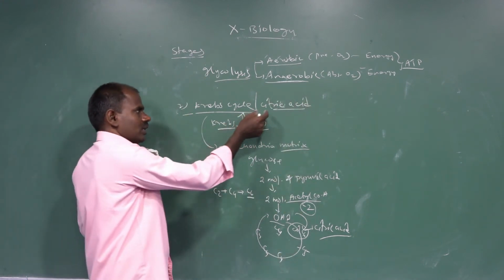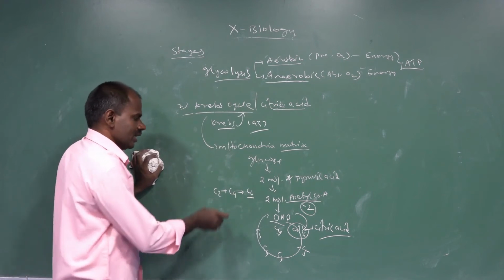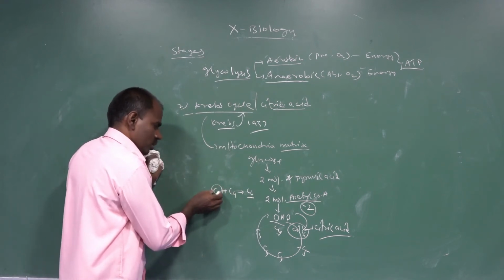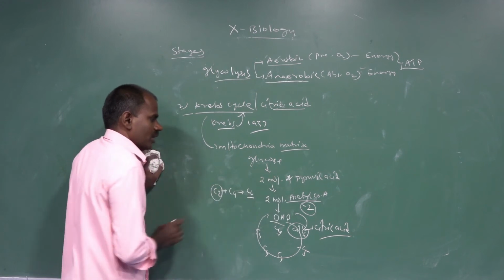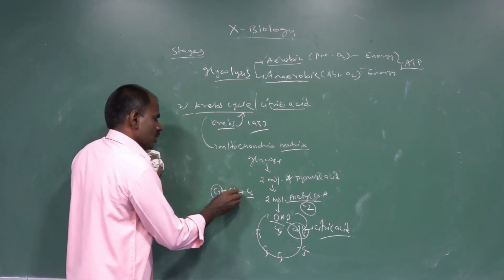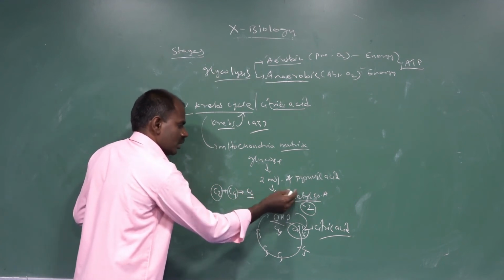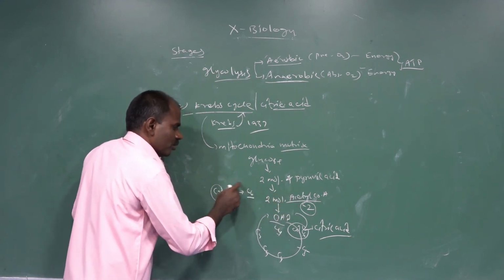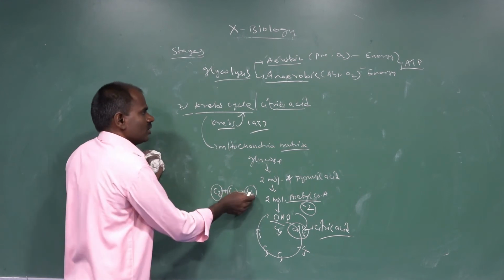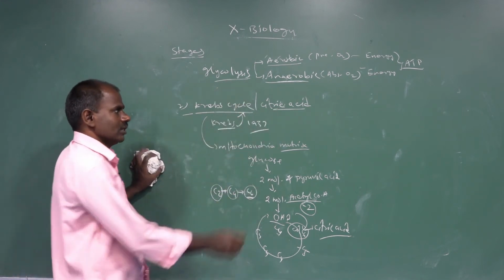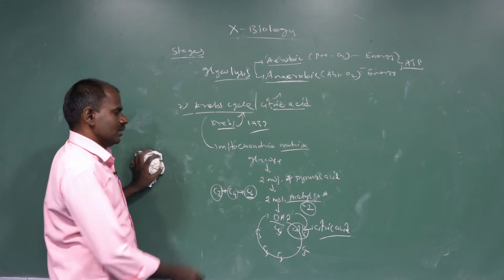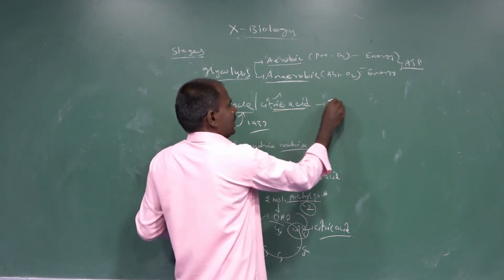Why is it also called the citric acid pathway? Acetyl coenzyme and the 4 carbon compound, oxaloacetic acid, combine to form citric acid, the first product. That is why it is called the citric acid pathway. The citric acid pathway is also called the TCA cycle.